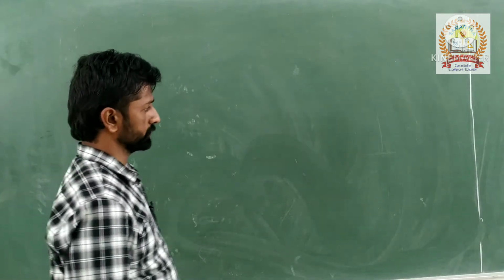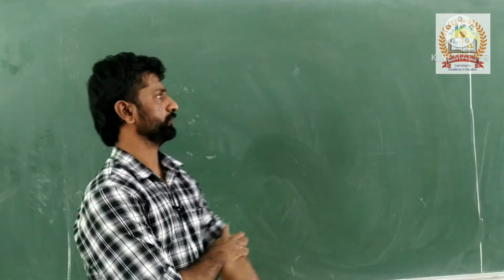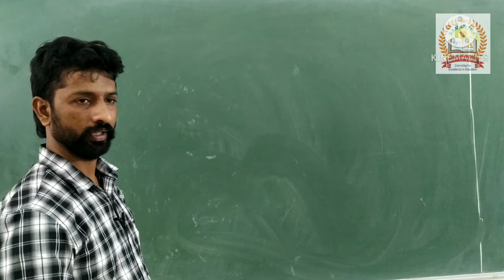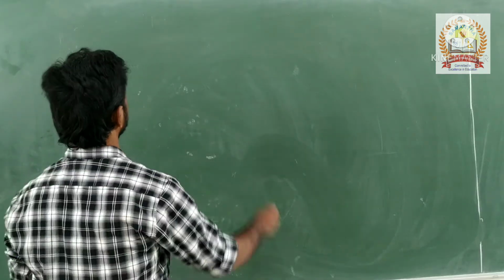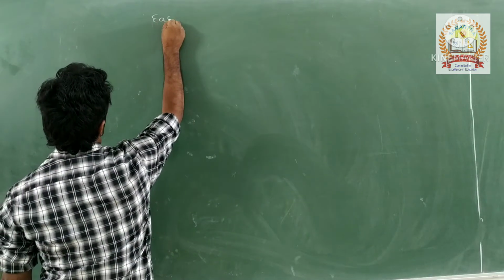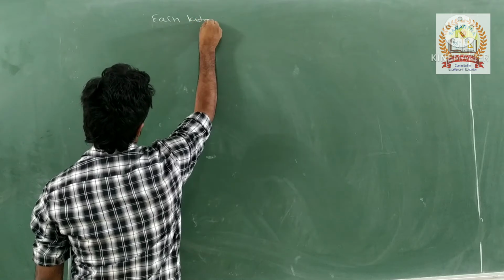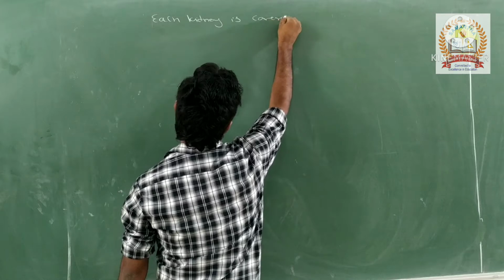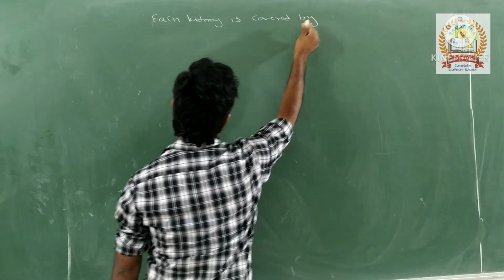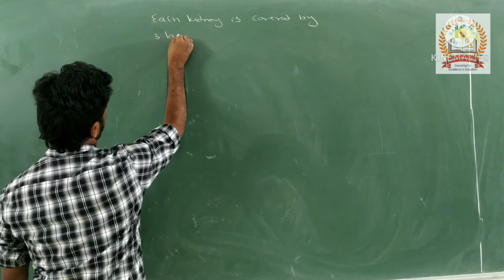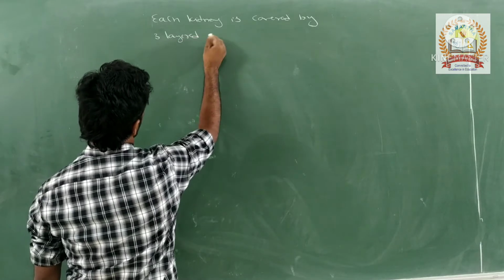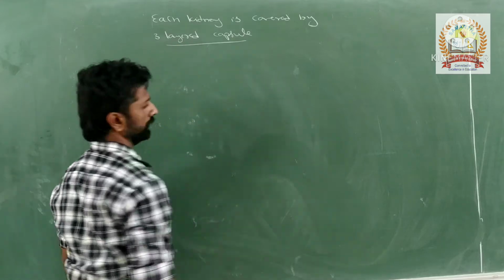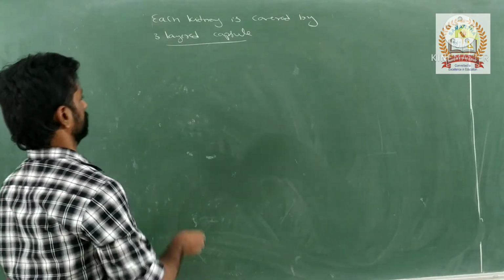Okay, fine. The protective layer around the kidney is a 3-layered capsule. Each kidney is covered by a 3-layered capsule. What are those 3 layers?